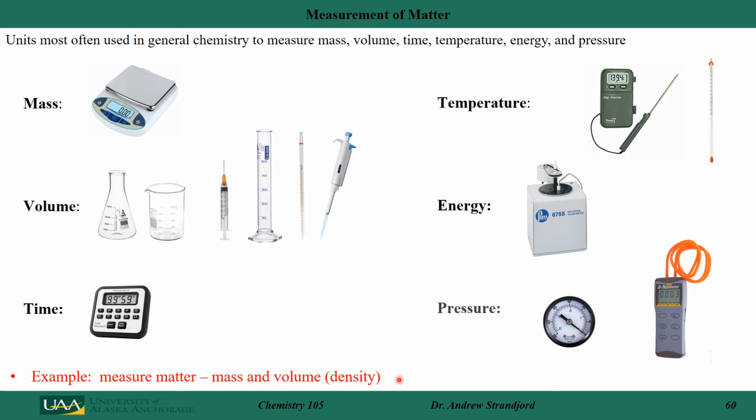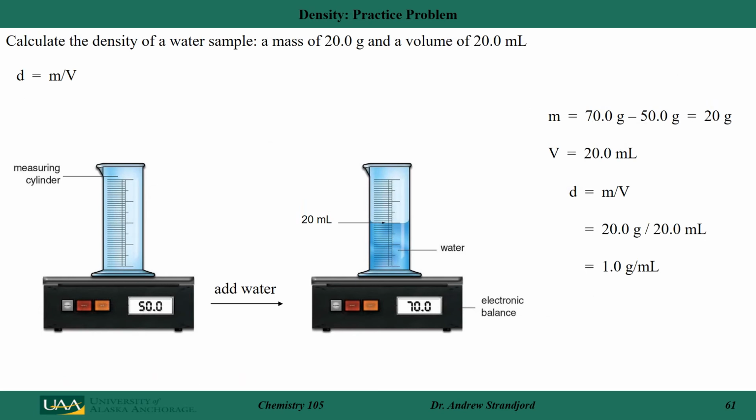Let's look at some examples of measurement, and let's specifically look at measuring the mass and volume, essentially measuring matter because it's made up of mass and volume. The term we use for measuring mass and volume together is called density. The definition of density, represented here by D, is just taking the mass and dividing it by the volume. That is how we actually measure matter. In this case, let's do an example to show how we measure matter.